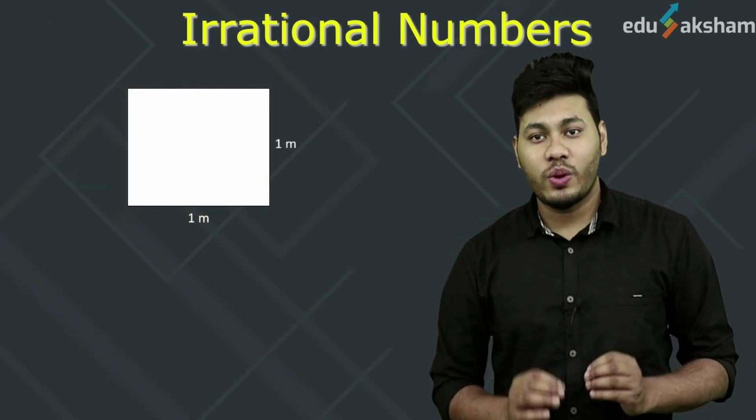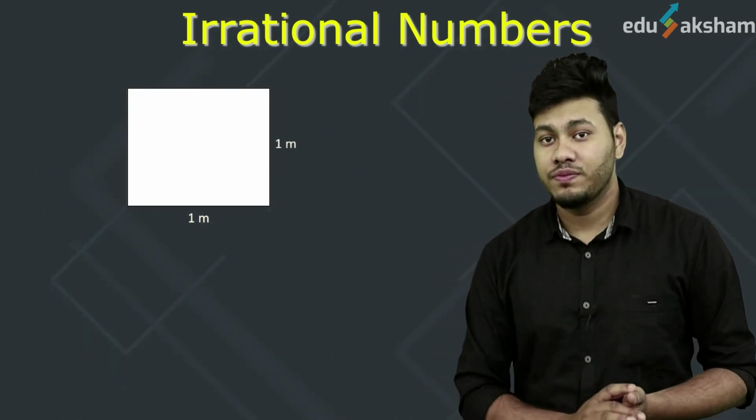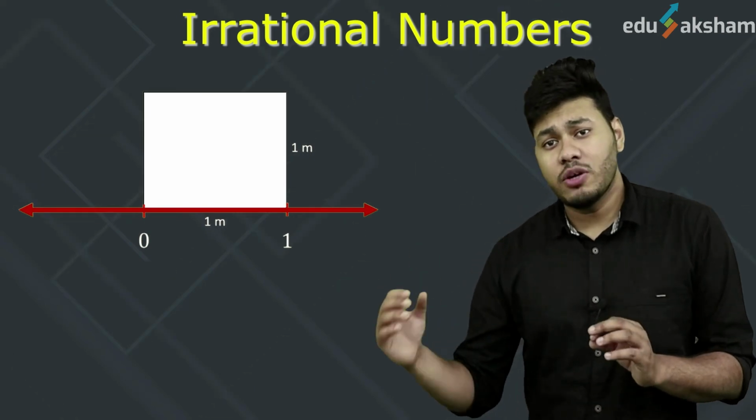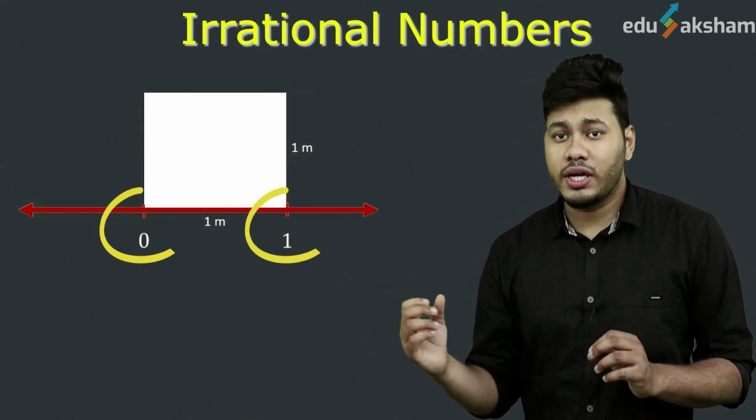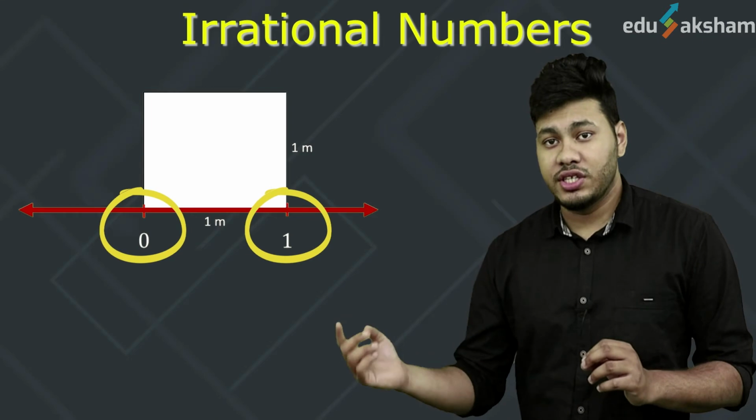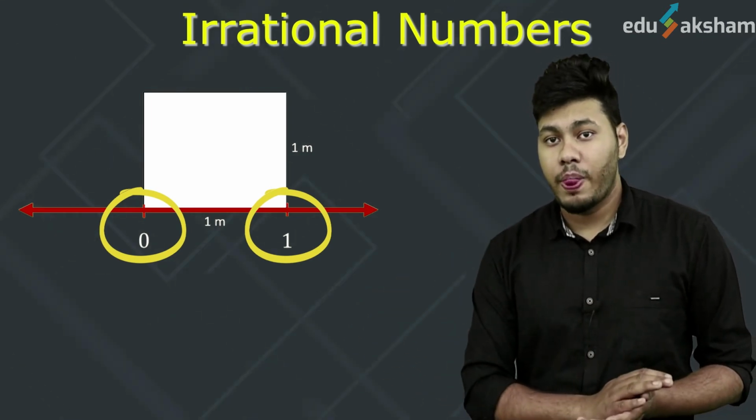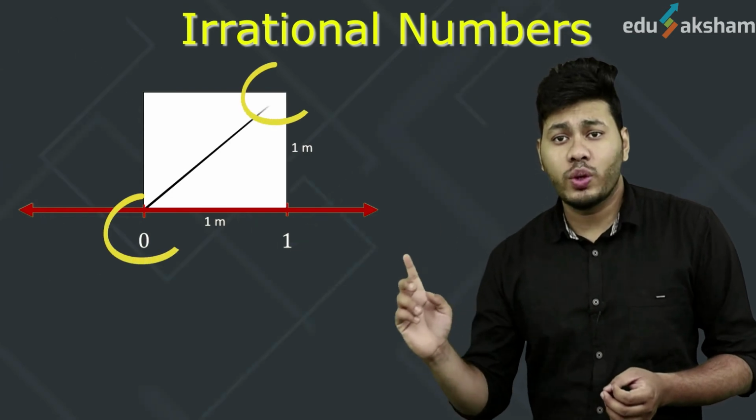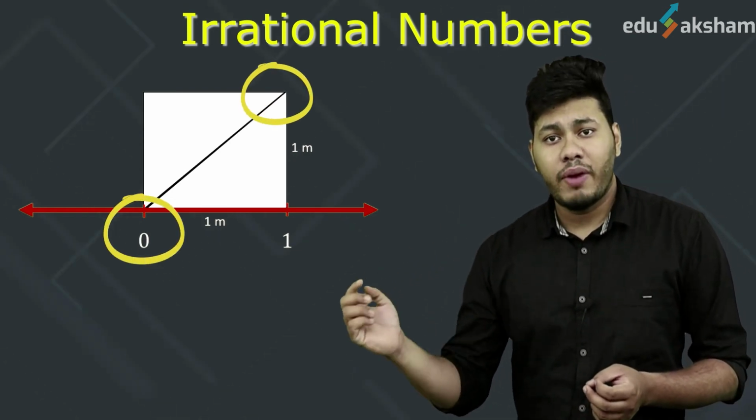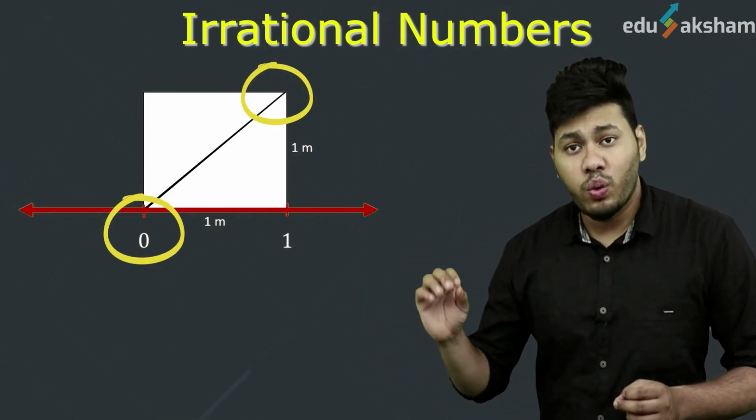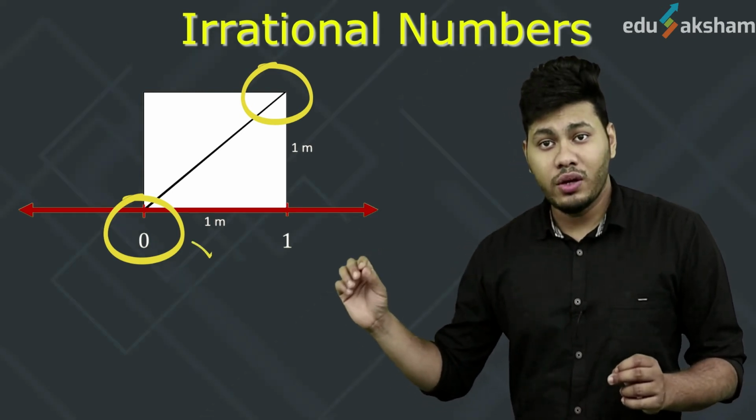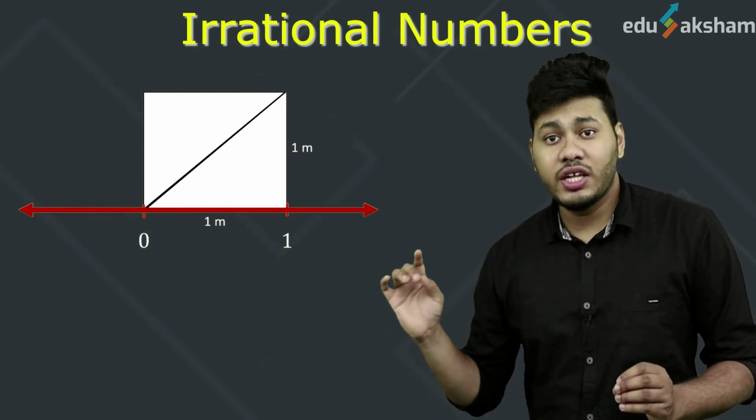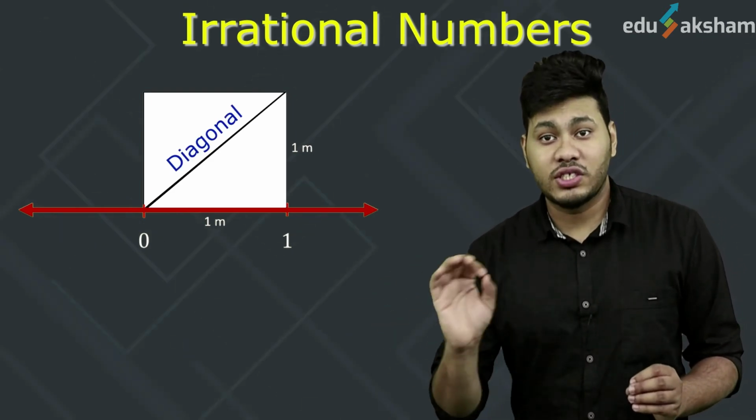Suppose you take a square of side 1 meter each. What you do is, you place the square on a number line in such a manner that two of its adjacent vertices lie on the points 0 and 1 of the number line. Now what you do is, you join two of the opposite vertices of the square by drawing a straight line, and one of the vertices will be the one which lies on the point 0. So now the straight line you get is a diagonal of this square.